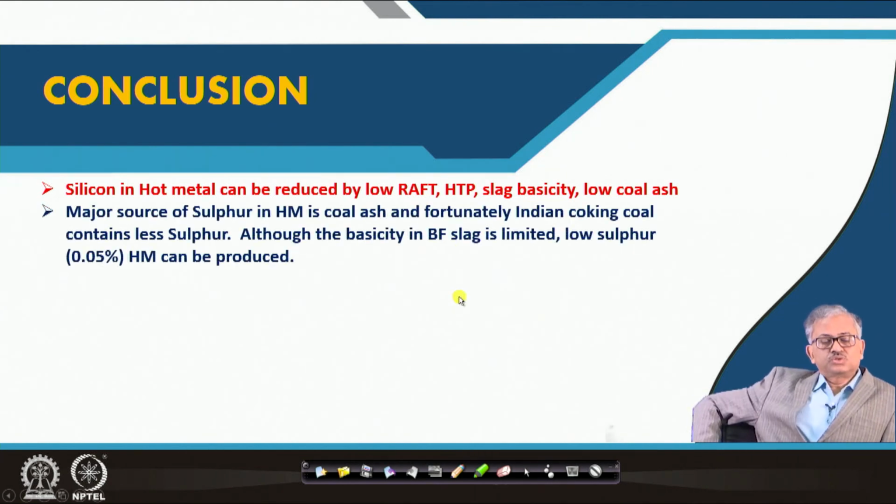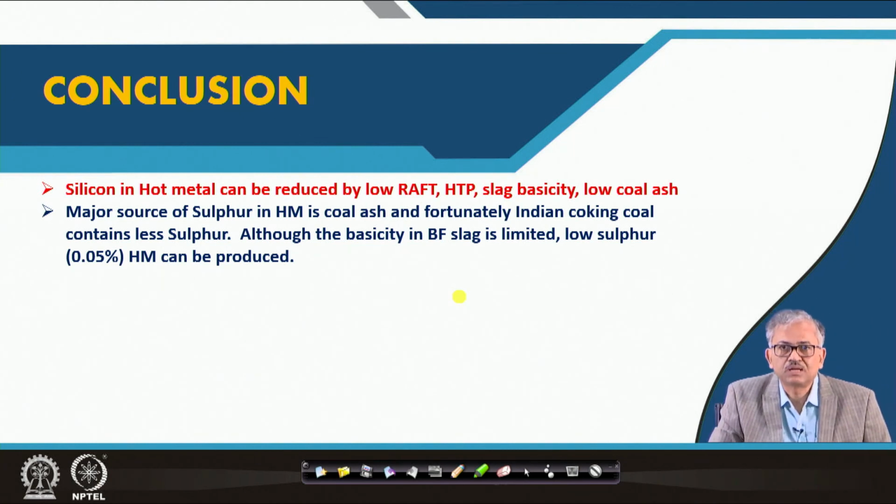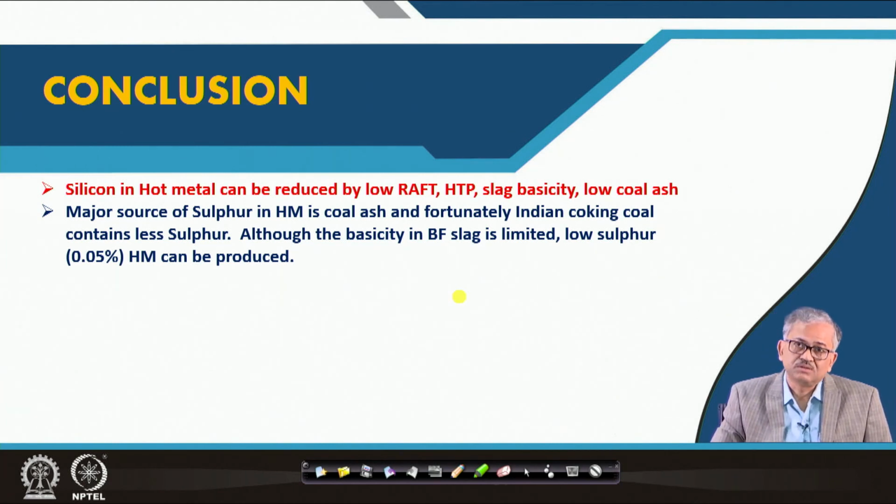Now, the major source of sulfur in hot metal is the coke ash, and fortunately 90% of the sulfur comes from the coke ash, and the coke ash does not contain too much sulfur. It is 0.6%, the world minimum actually. In coke ash the sulfur percent is minimum. That's why we are fortunate, because we can control the sulfur by basicity to a great extent.